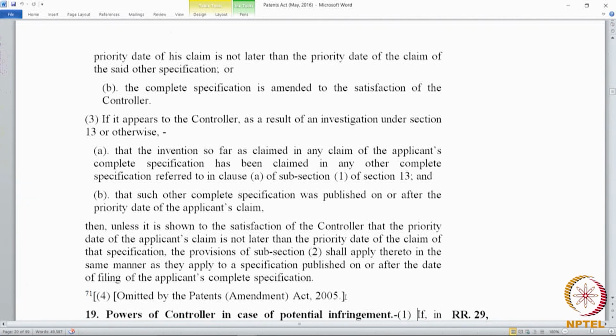I file an application, and on the day I file the application, the other person's application is published. Here it is under two different acts. Try to understand, that is the only difference. The two different acts are the 1970 Act and the 1911 Act.